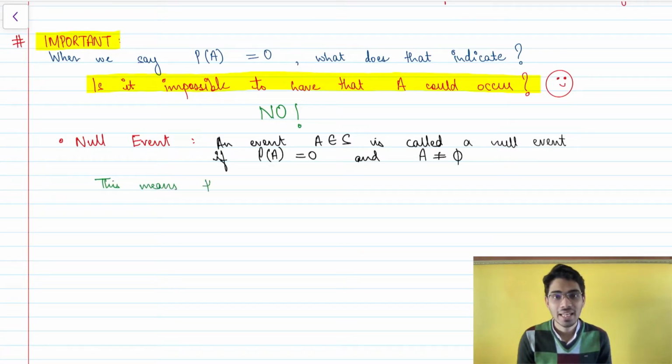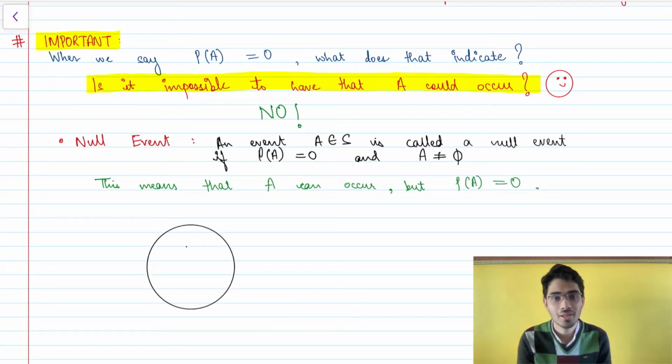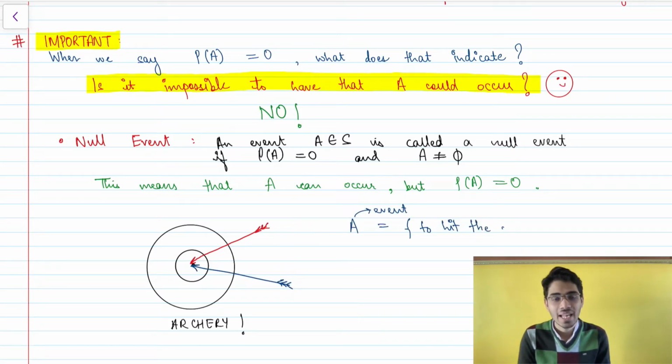This means that A can occur, but probability of occurring is equal to 0. But it is possible that A can occur. Let us understand this a little confusing event with the example of archery. Suppose we define an event A as hitting the center of the dart in a single throw of an arrow.